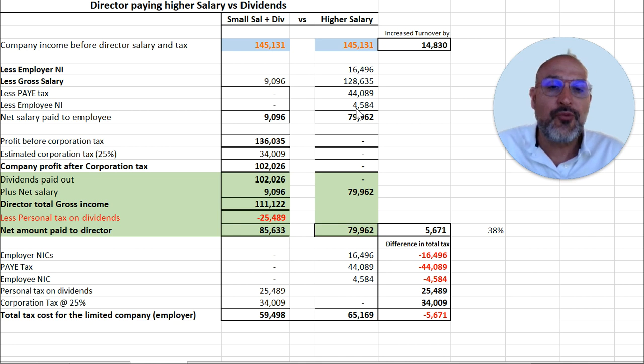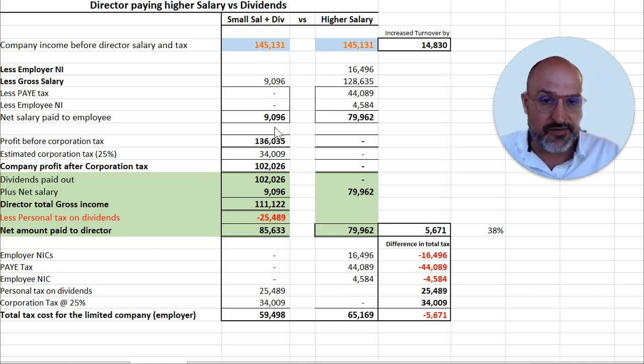And the main reason why there's such a big difference is because in a company, the calculation works very differently. You have the income, less the salary, gives you profit, less corporation tax. And that retained income is what you can pay out as dividends. Whereas in this example, if you pay salary, you get taxed on the gross salary that you pay out. So the calculations work very differently between the two scenarios.